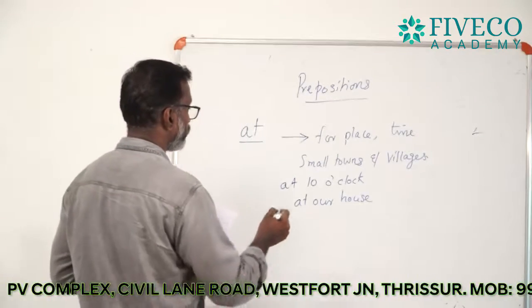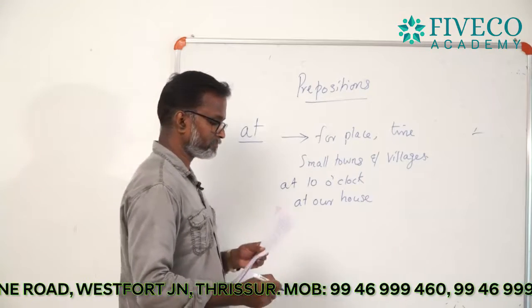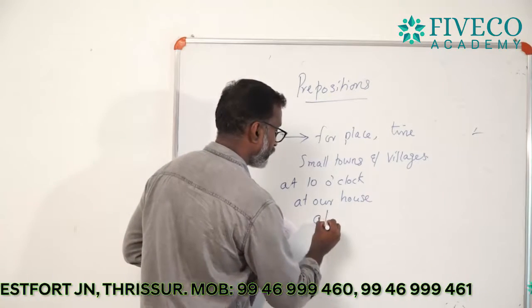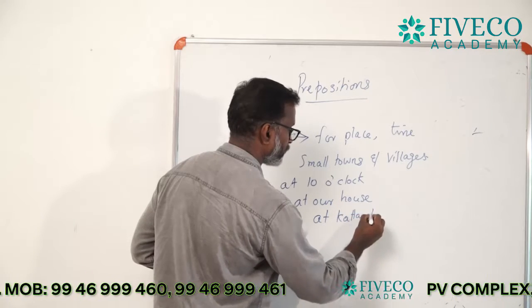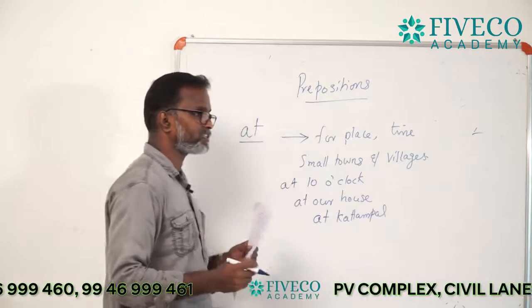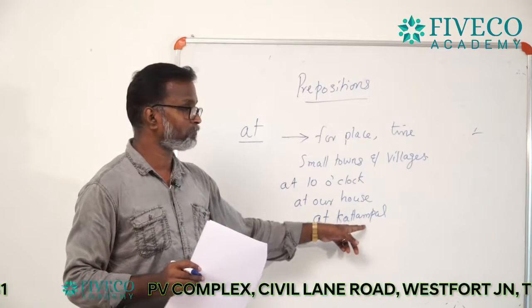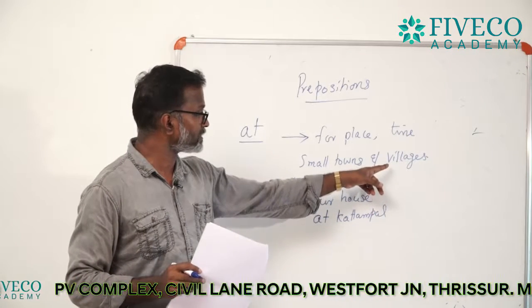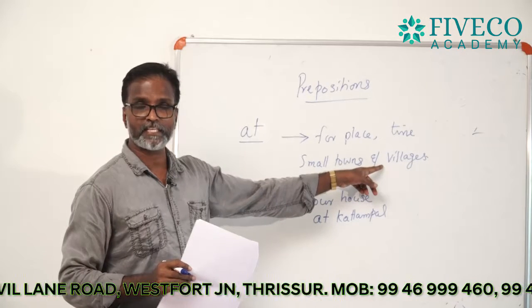And before small towns and villages. For example, at Katagambal. I come from the Katagambal area, which is near Kundangulam. At Katagambal, because Katagambal is a small village.